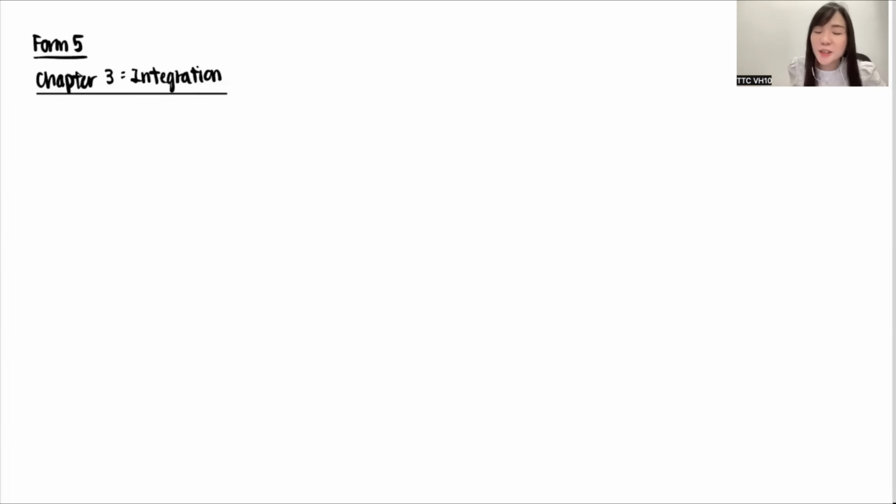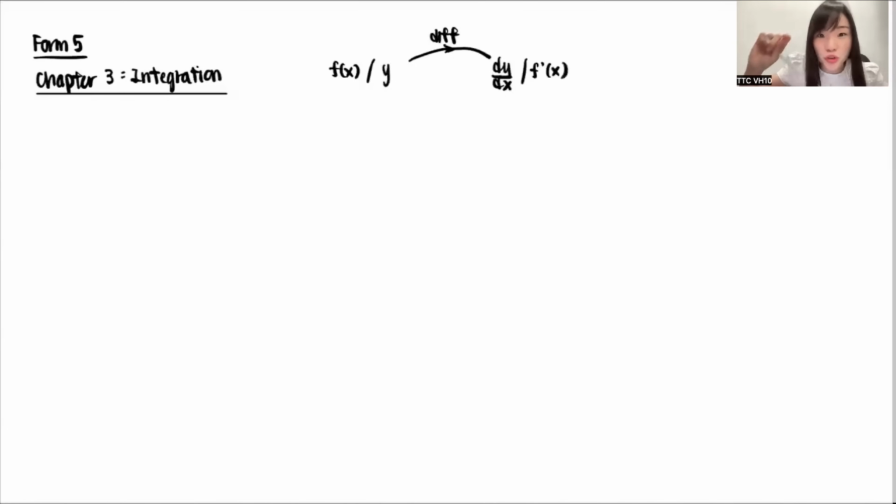For chapter 3, integration, let's talk about some basics before we start. Can anyone tell me, when we differentiate, what do we always call it? Thank you, Tianqi, dy dx. If I start from f(x) and differentiate it, I call it d f(x) dx. Very good, Yongqing, we call it f prime x. Apostrophe, we call it prime. So this is called differentiation.